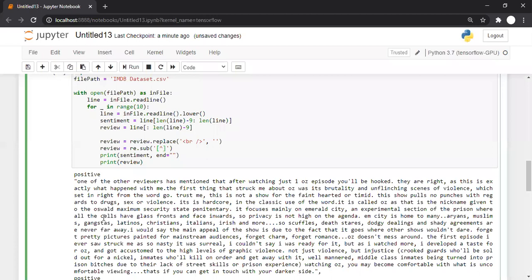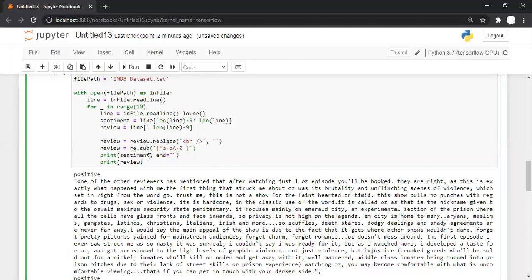I want to keep letters from small a to small z, capital A to capital Z, and white space. Otherwise, what will happen? There will not be any space between these two words. We want to keep this space as it is. Otherwise, the first thing that stuck will be a single word and you will not understand what it means. We want to keep these words separate. We want to keep this white space as it is, but only for space. Tab, backslash n we want to remove.